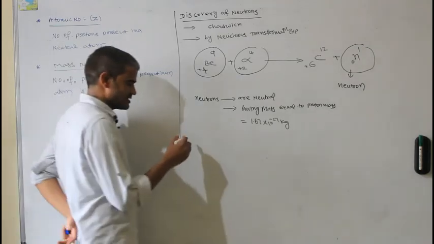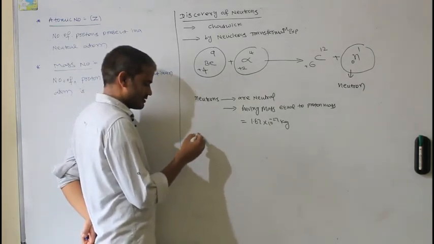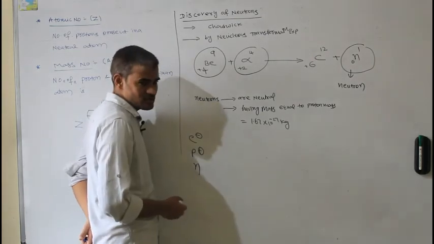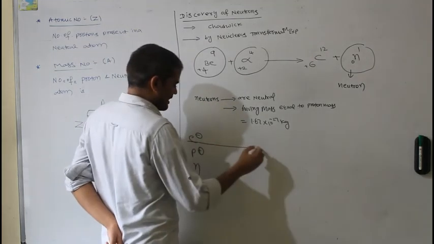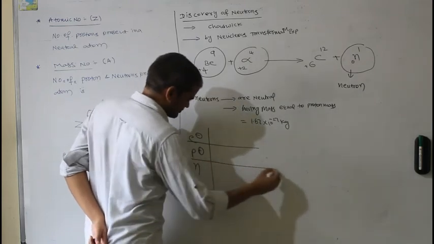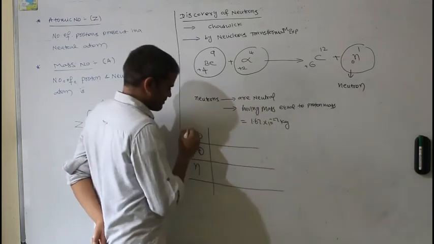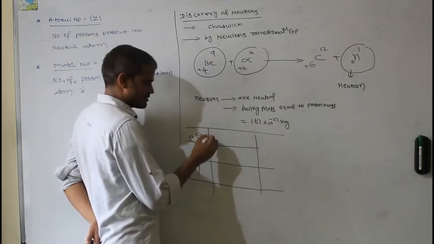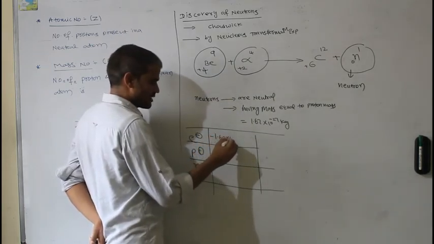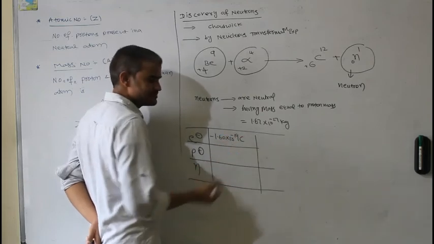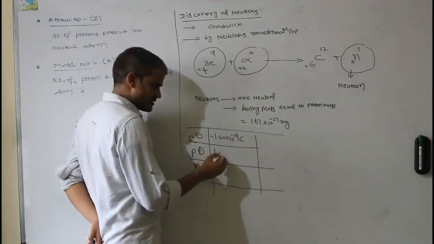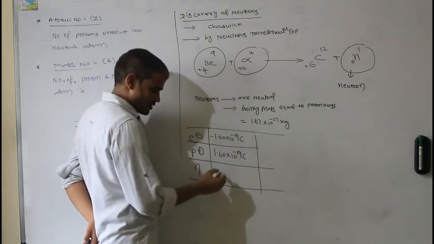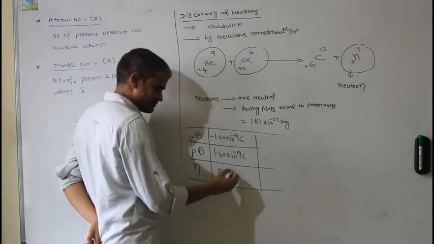So finally, how many particles are discovered? Electron, e minus; proton, p plus; and neutron, with no charge. The electron's charge is minus 1.60 × 10^-19 coulomb. The proton's charge is plus 1.60 × 10^-19 coulomb. Neutrons have no charge.